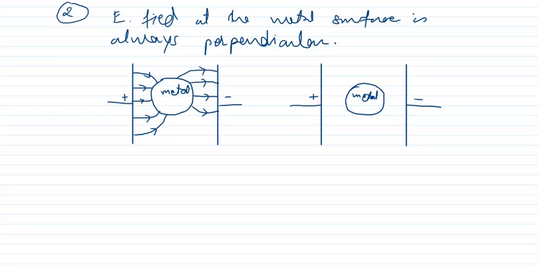We have discussed already why it is so. I will not repeat. This angle will always be 90 degree.